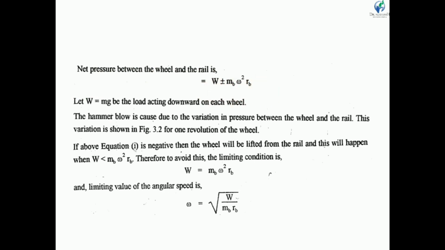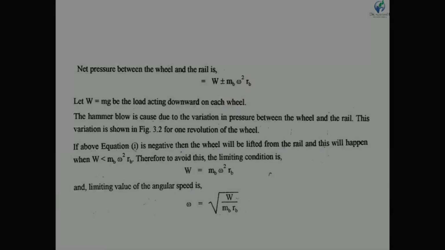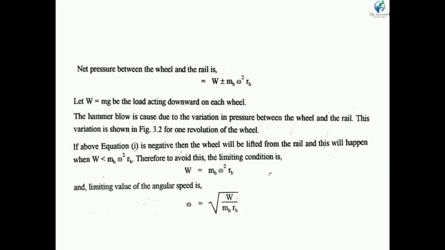So when the crank is at 90 degree, the net pressure acting on the rail is w plus mb omega square rb. And when the crank is at 270 degree, the net pressure acting on the rail is w minus mb omega square rb. Here w is the load acting downward on the wheel. Now, what is hammer blow?